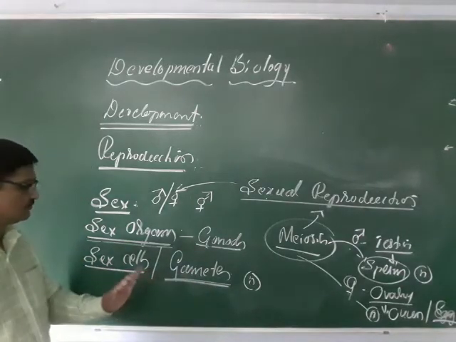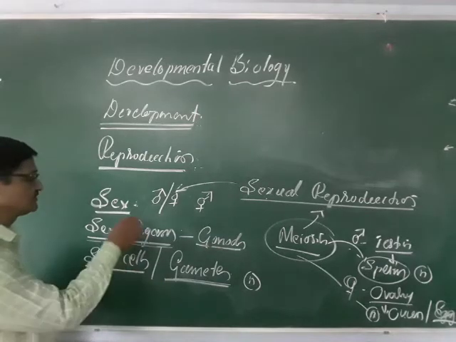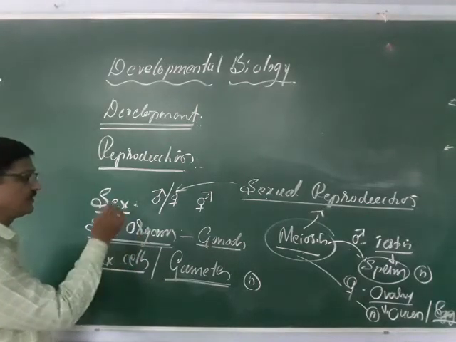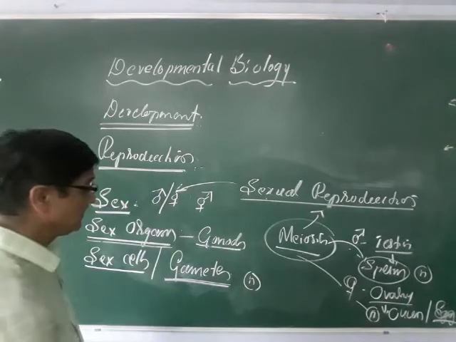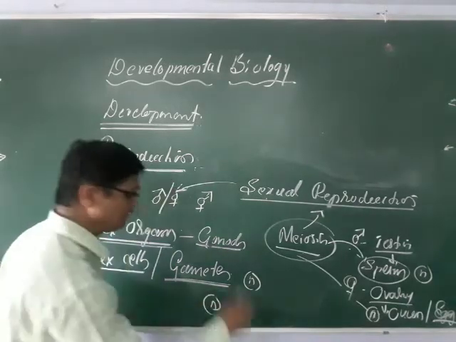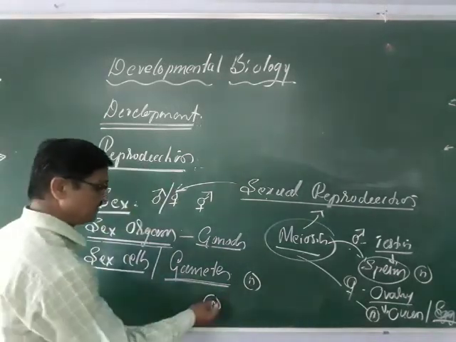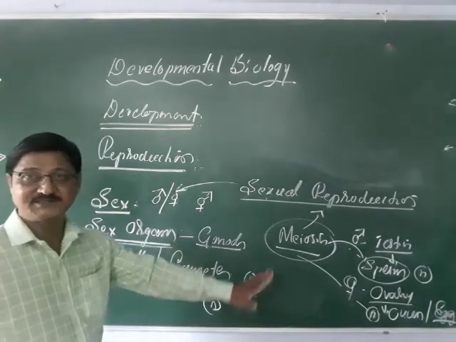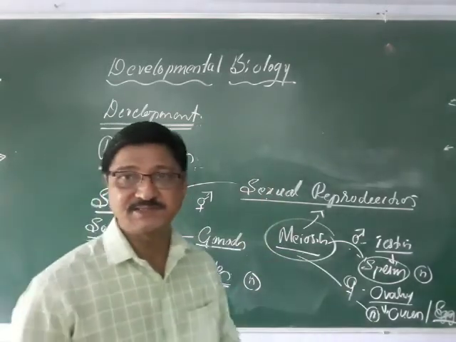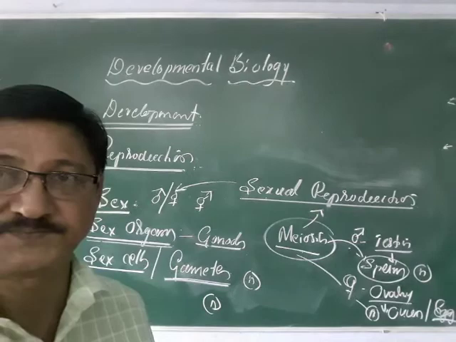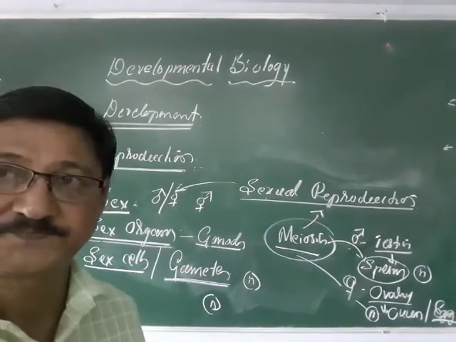Once again, remember there is not much difference. The sex organs or gonads produce sex cells by means of meiosis, ultimately resulting in the haploid state of cells, either male or female. Male sex cell means sperm, female sex cell means egg. So here you can see.